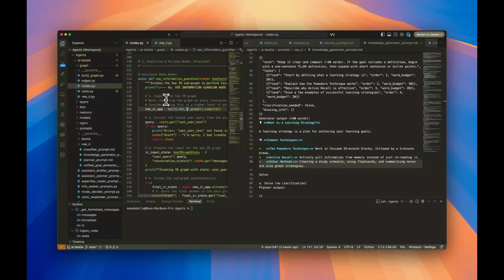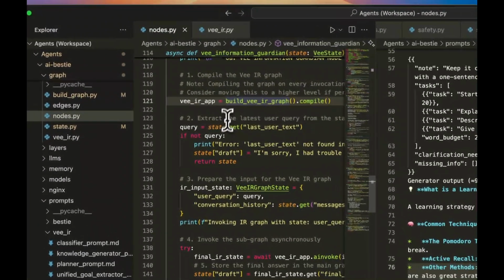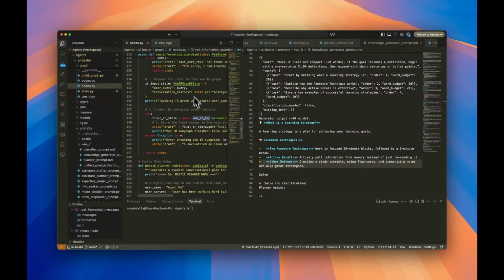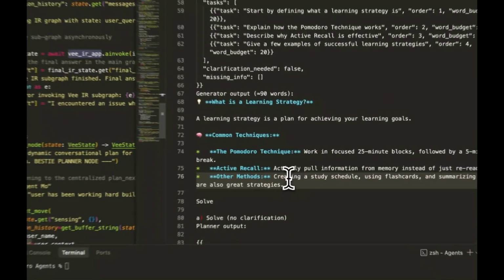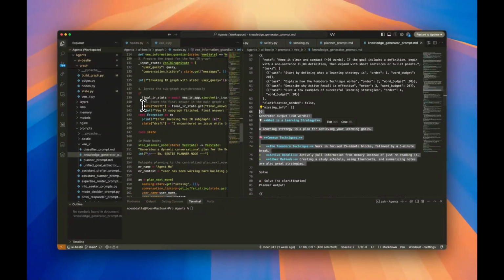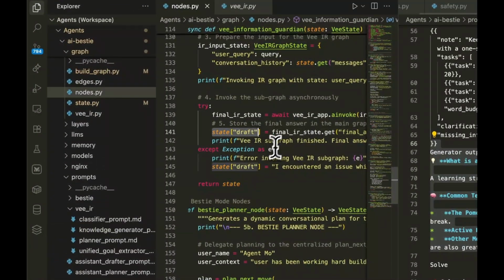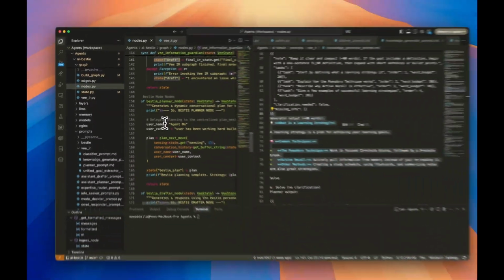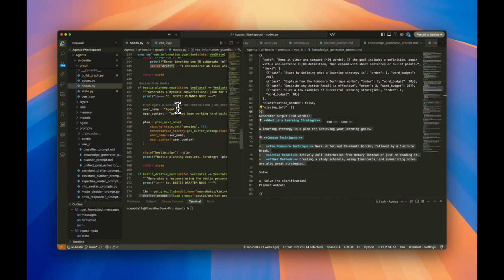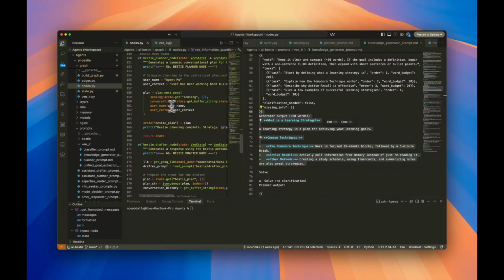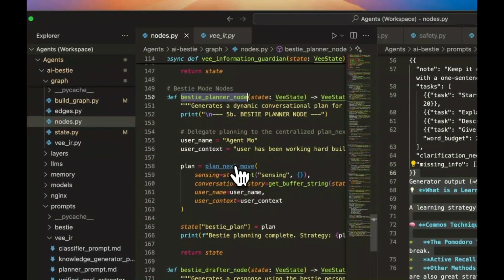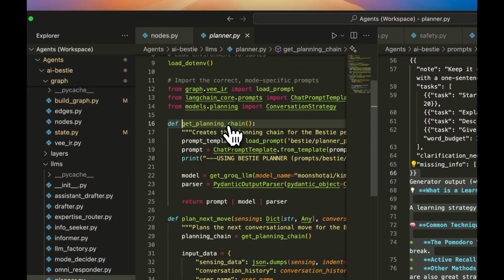And then after that, of course, we're passing the last text to the VR, as you can see, invoke, and then we are invoking this one, and the last text that we receive from the knowledge generator will be saved into a state called draft, and then of course we move on from there. Now if the mode decides that we want the best friend personality to answer the question, as you can see, first we plan what to say. Now let's look at the planner. Let's go into the planning chain, and this is the template.